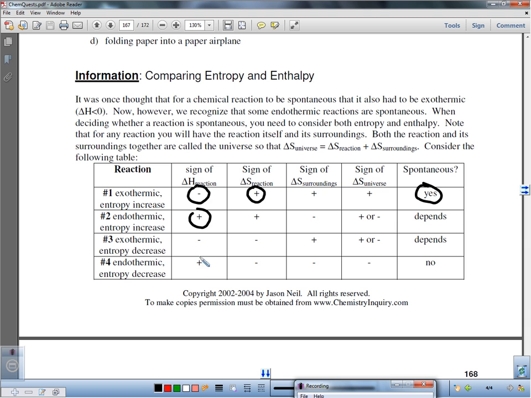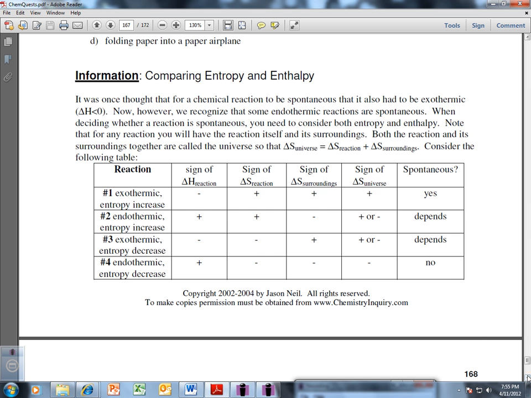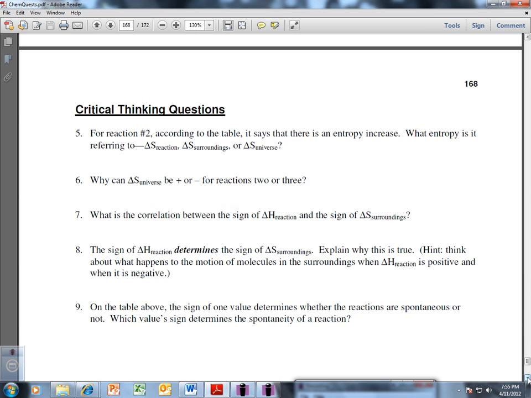If there's energy going in, so energy is not released, which is not a very stable thing, and there's a decrease of entropy, or more orderedness happening, then it for sure will not be spontaneous. The other two situations depend on the temperature, which we'll get into.